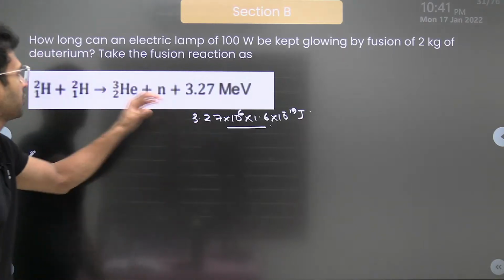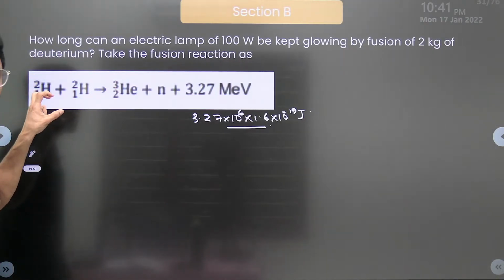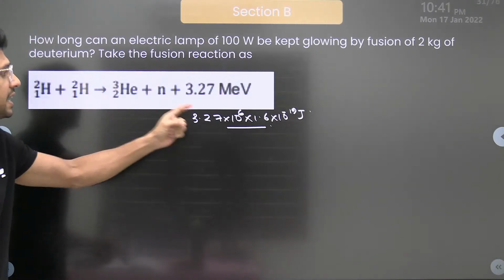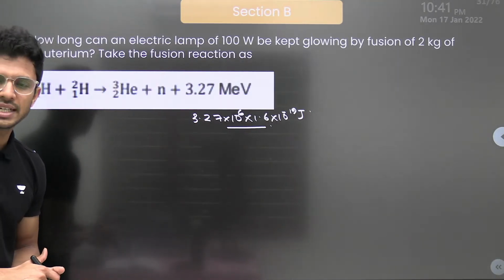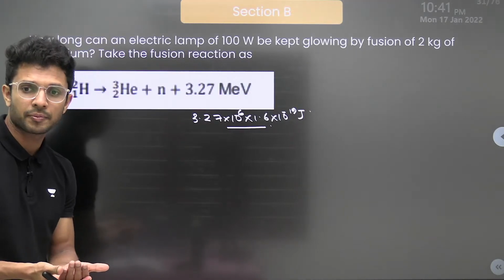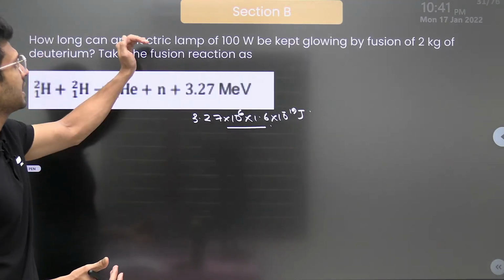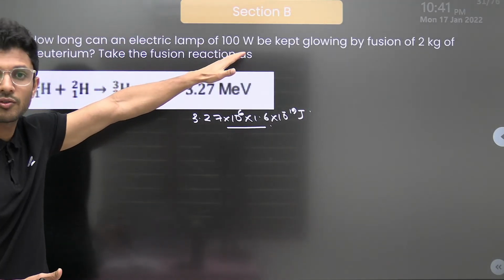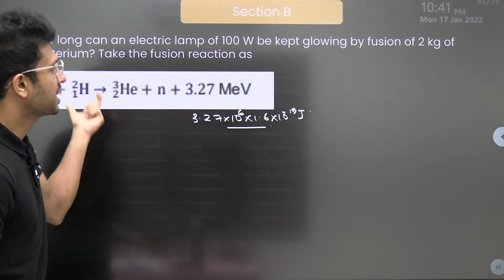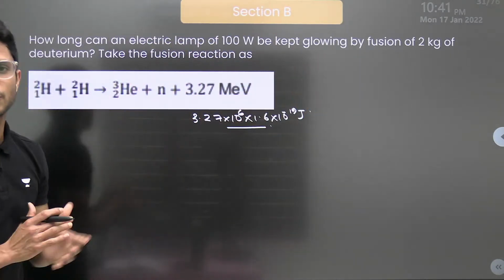See, if one fusion reaction of deuterium, 1H2, 1H2, happens, what will happen? An energy of this many joules is released. So the question is, till what time can an electric bulb which glows with the power of 100 watts be lit if we make 2 kilograms of deuterium fuse?